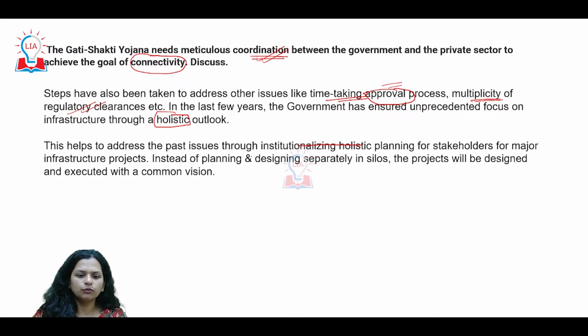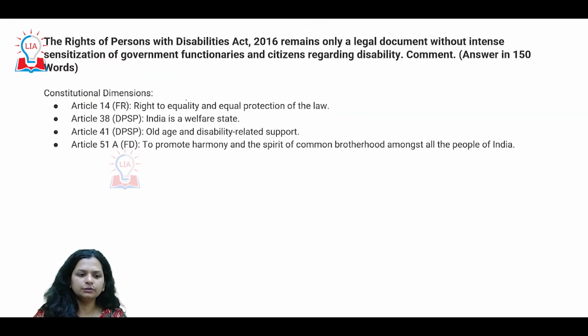Basically our planning and designing should not be done separately, in separate chambers and compartments and in different offices. If we execute it with a common vision, much can be achieved in the case of the Gati Shakti Yojana. Now the next question talks about persons with disabilities.